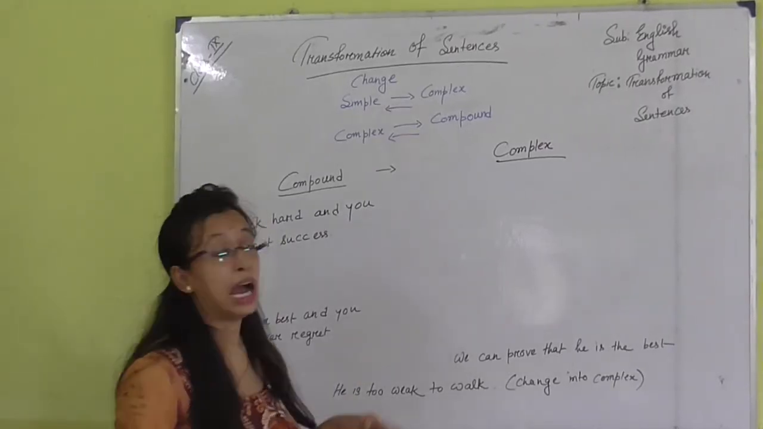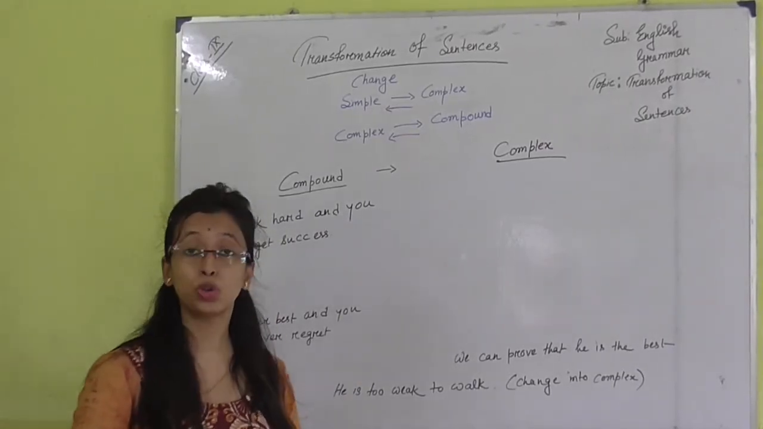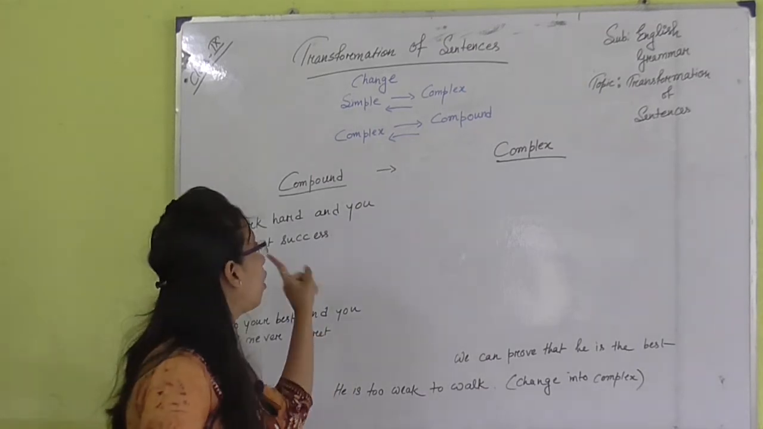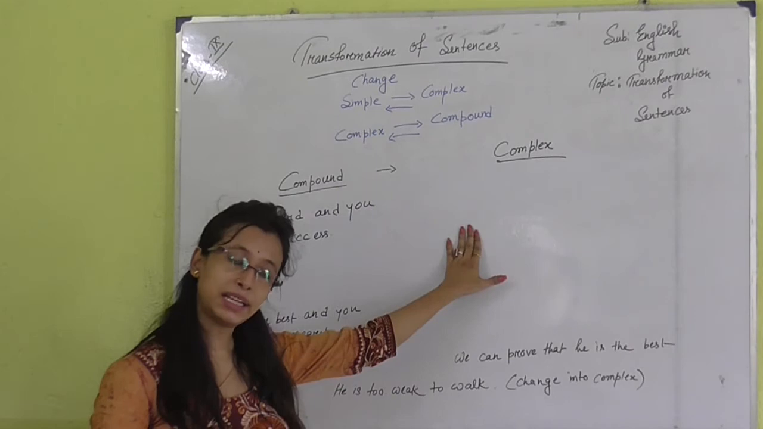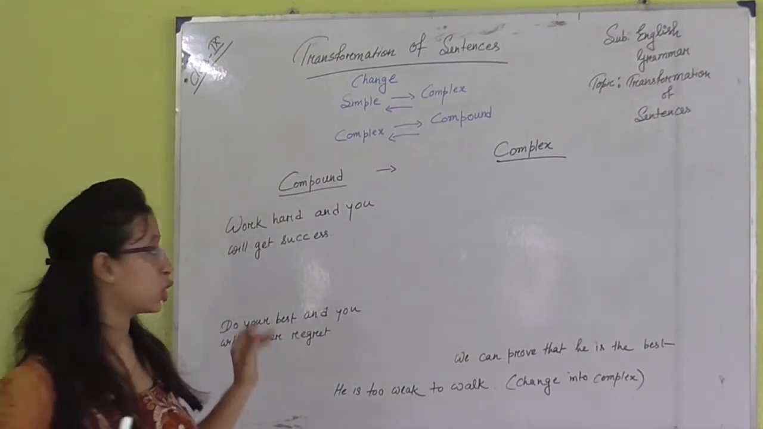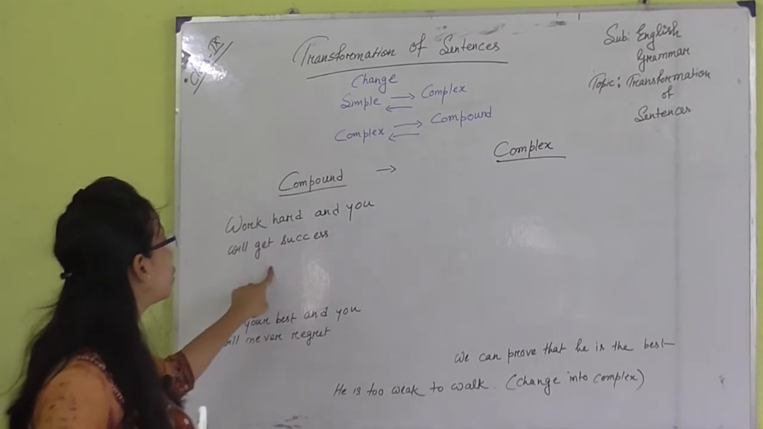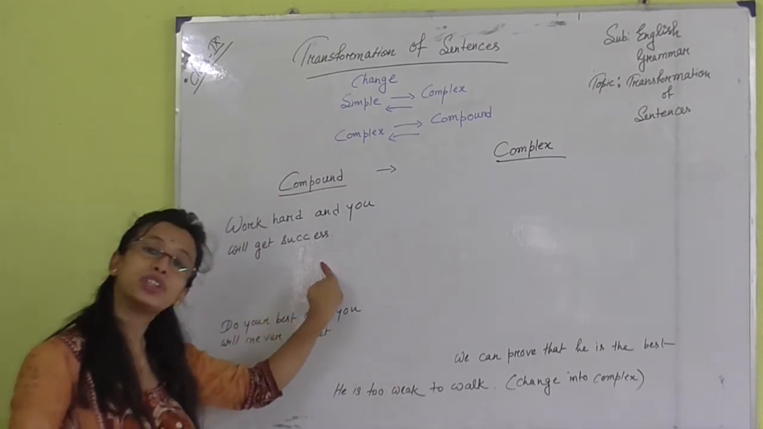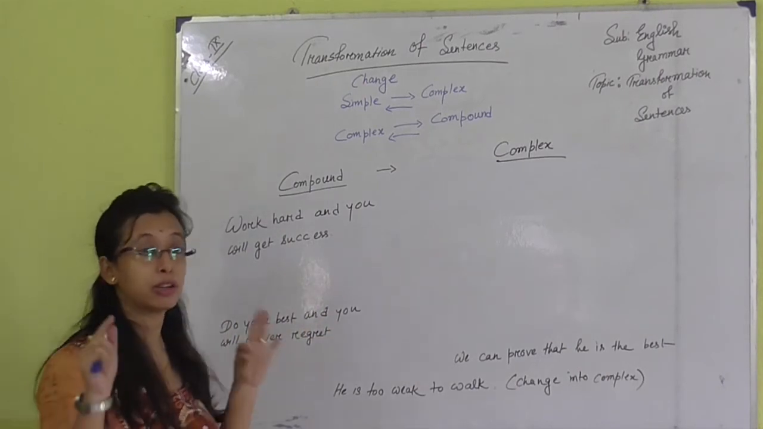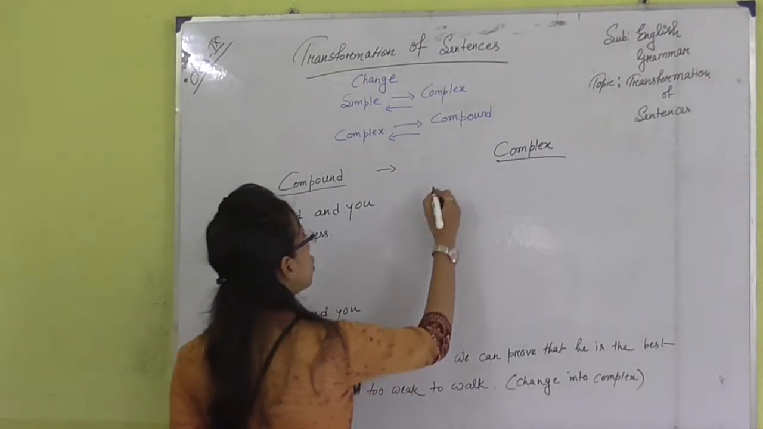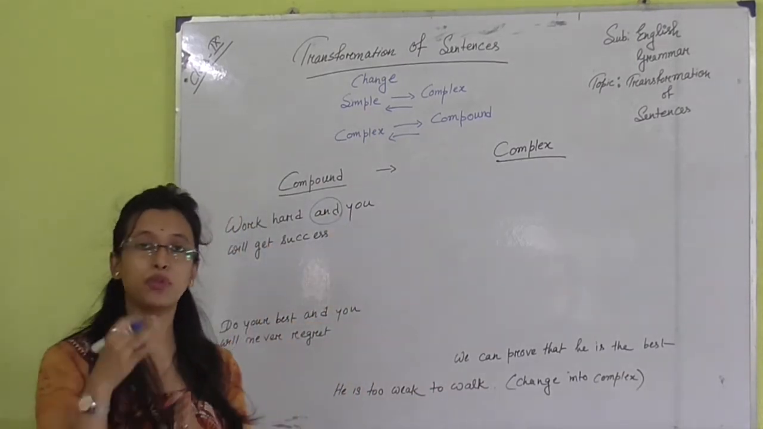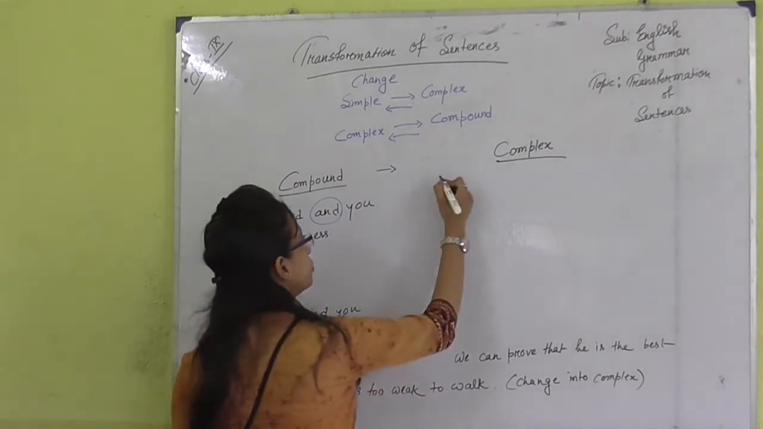So now after knowing the rules how to change simple to complex or simple to compound, now how to change compound into complex and complex into compound. Compound means two principal clauses. So work hard and you will get success. How can we change it into complex sentence? At first put the linker. So here when we see the same things, then we can use if.